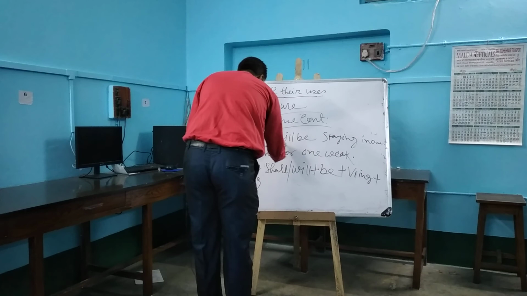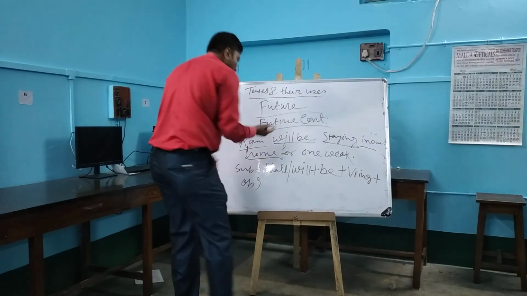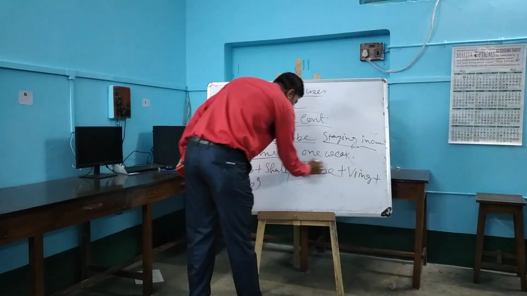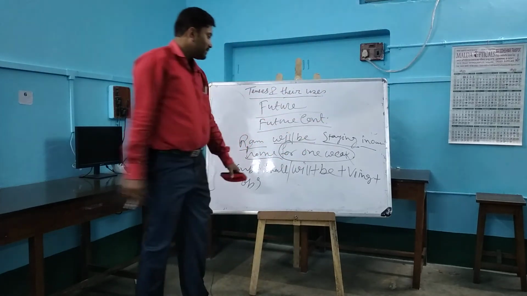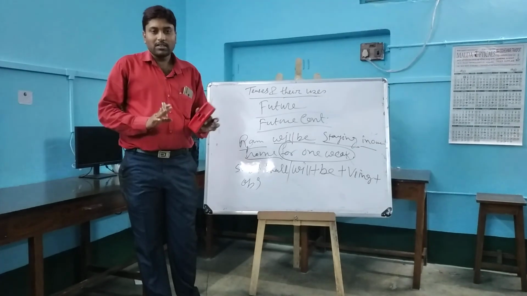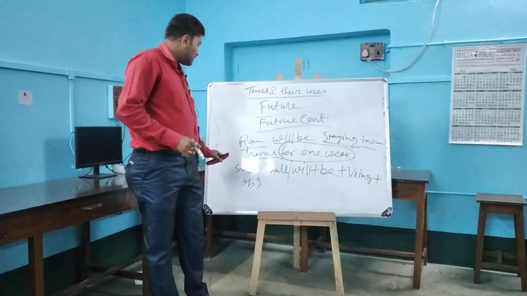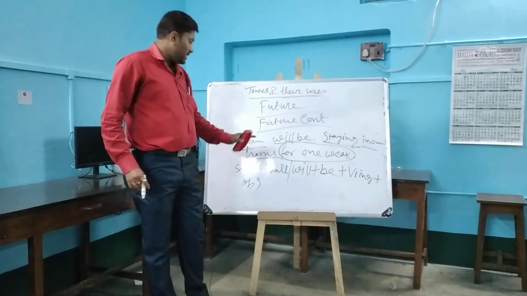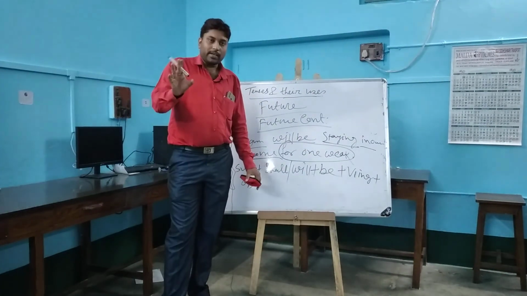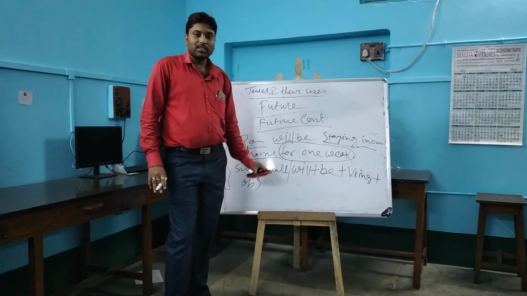So here Ram is the subject, then will be, then staying is V1 ing, then in our house is the object, and it will be for a certain period, that means for 1 week. This is future continuous tense. So subject plus shall or will plus be plus V1 ing plus object.